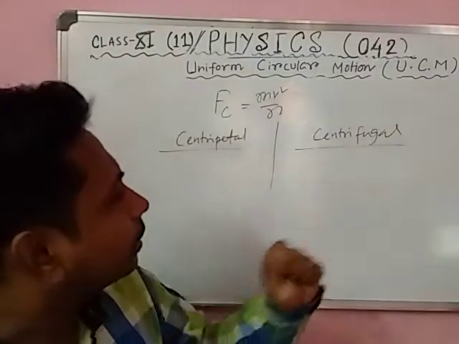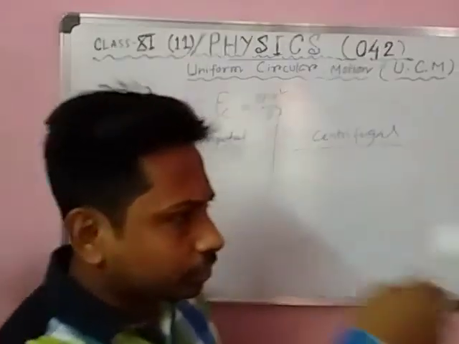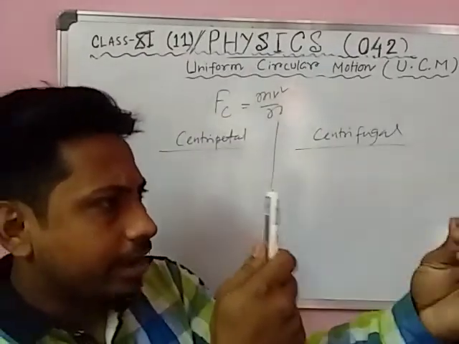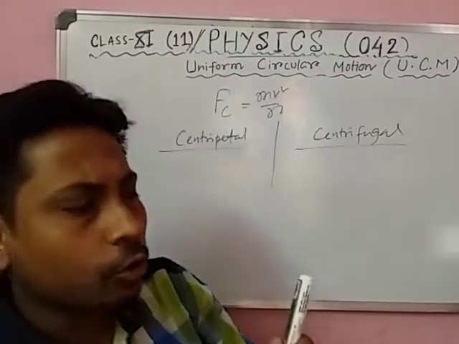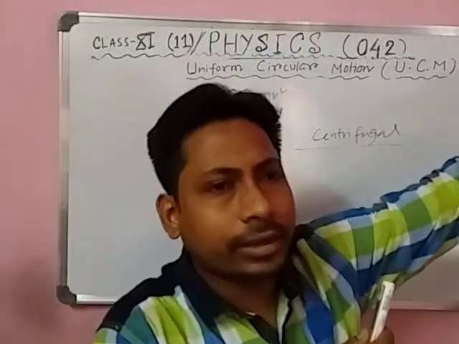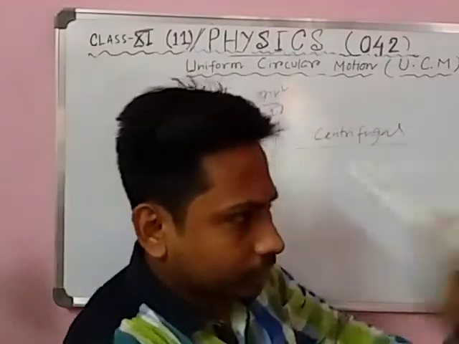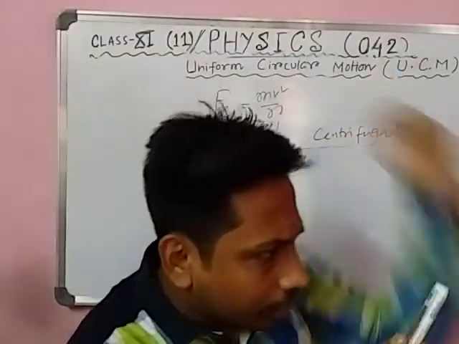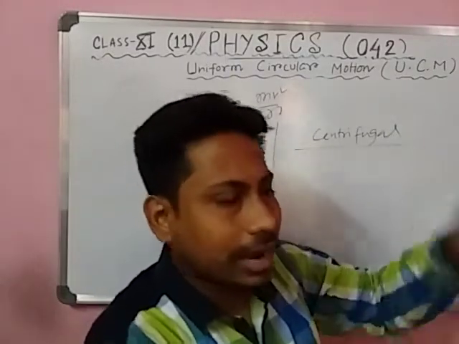But for centrifugal force, suppose you are rotating a ball with a rope like this, and suppose you cut the rope.